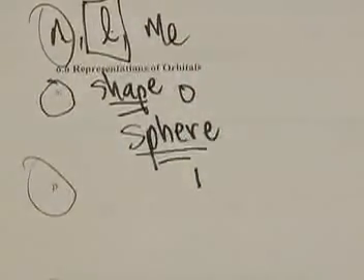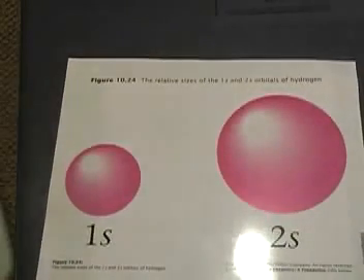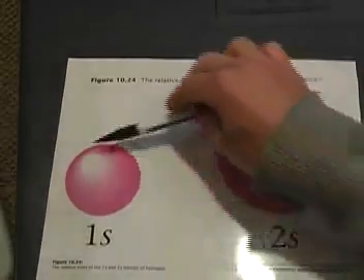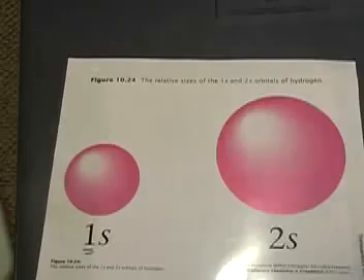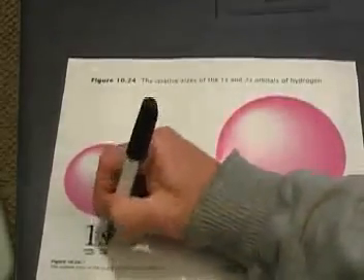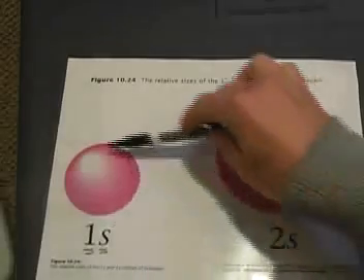And I have a picture for you of some s orbitals. If I zoom out for just a second, s orbitals look like this. I don't think they're actually pink. But this just shows you that a 1s orbital, 1 being the n quantum number, how far away from the nucleus you are, and the s sublevel, azimuthal quantum number, has the shape of a sphere.